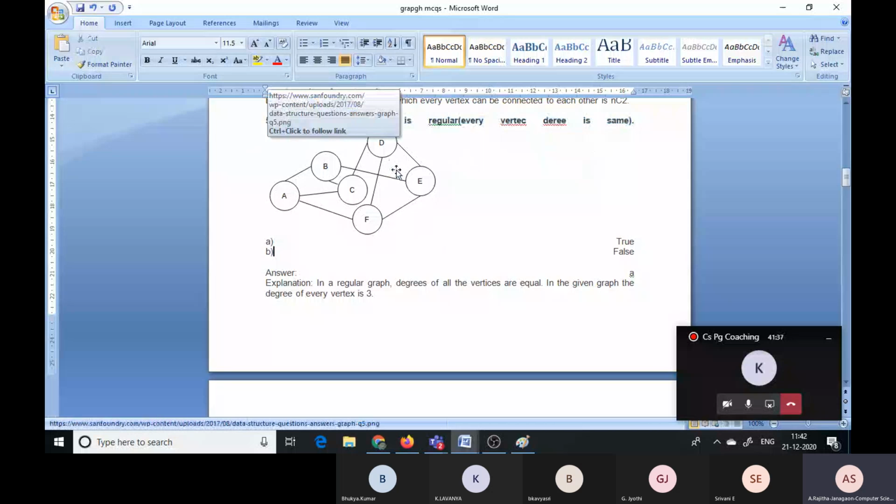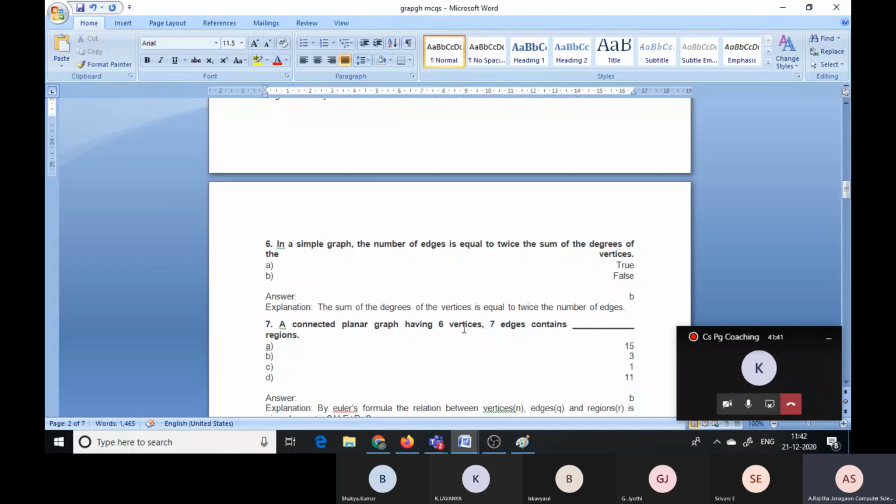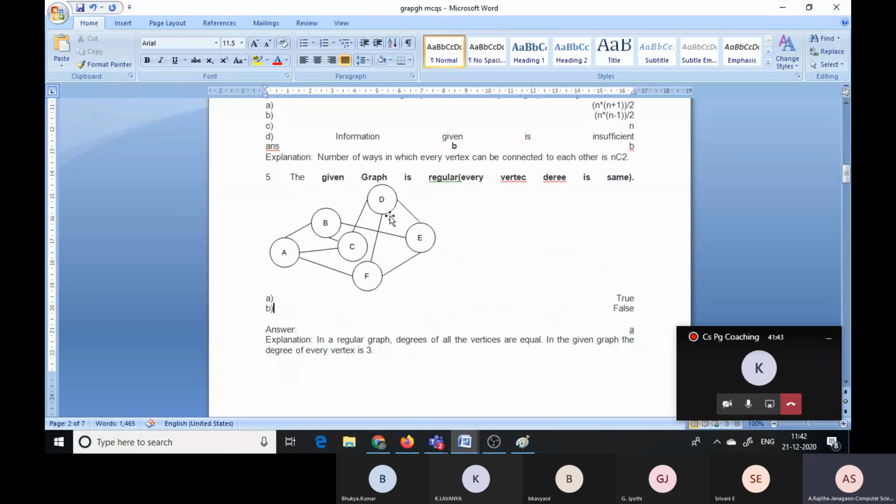Okay, in the planar graph how many number of regions are there? That depends on the number of vertices and number of edges. Suppose you can observe here, from here to here, this is one region, this is one region, and now this is one region. Now here to here one region. So like that number of regions are there. Here how many number of vertices are there? 6 vertices are there.